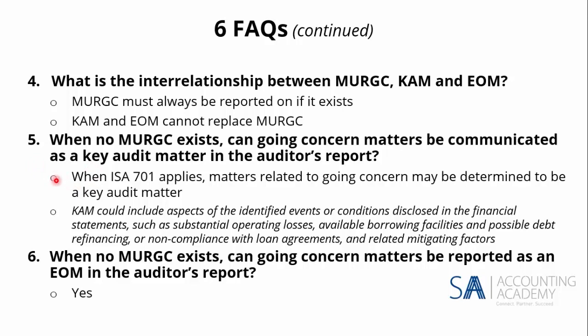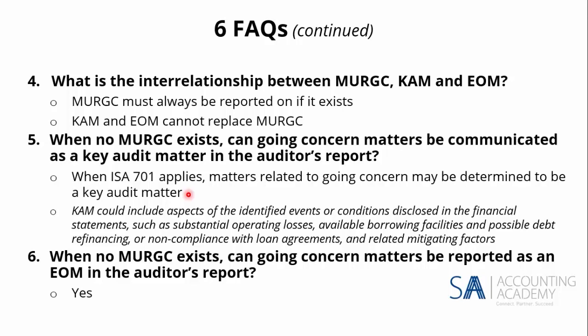So when there's a listed entity, matters that relate to going concern could then be determined to be a key audit matter. Remember, this is up to the auditor's discretion, the whole explanation of key audit matters, and that's why I'm very thankful that this is not applicable to all audits and only to the listed. Because you've got to explain it in so much detail that you literally have to take almost everything that you've got documented on your working paper file on going concern and insert that as the going concern CAM.